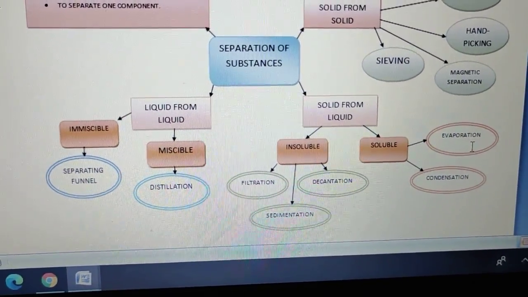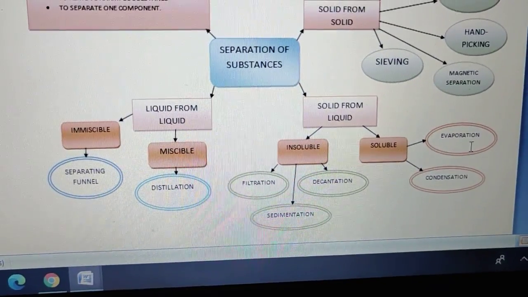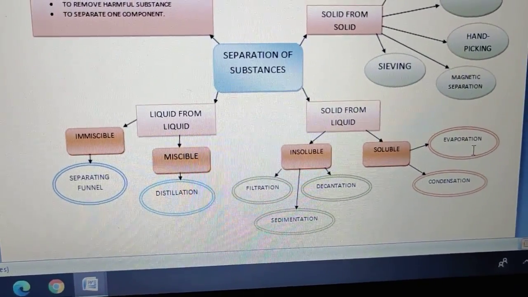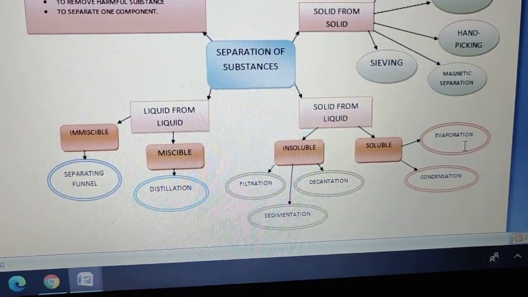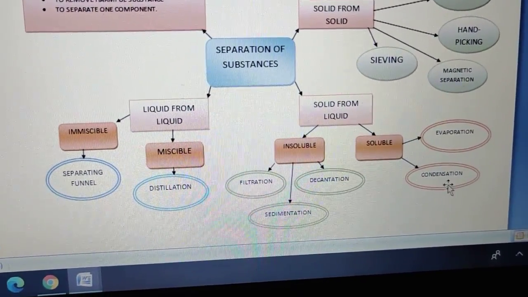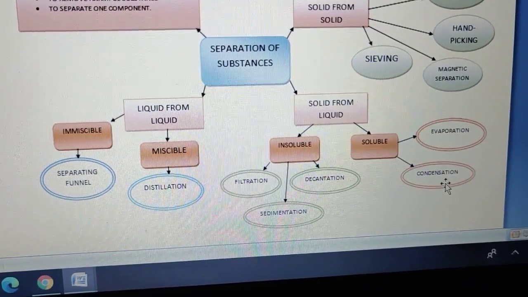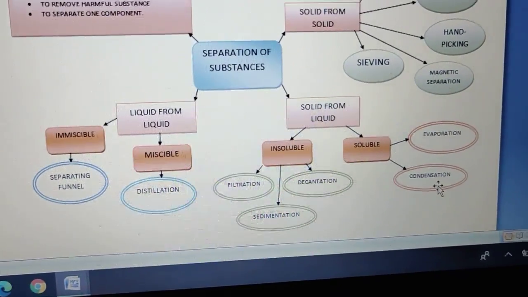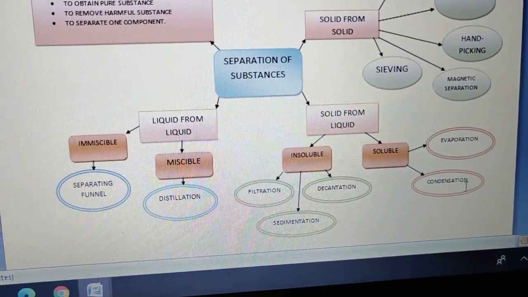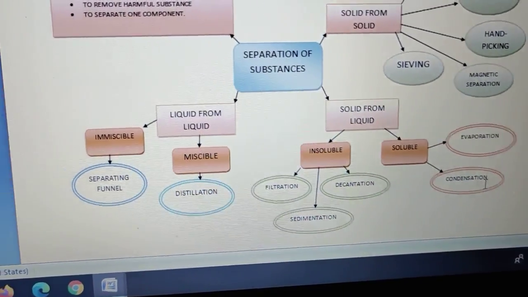In evaporation, the substance which can be evaporated, suppose you are having sugar in water. If you evaporate it, then the water will be evaporated and sugar will remain in the flask. Then the water has been converted into water vapors. Those water vapors can be condensed back and collected in another vessel.